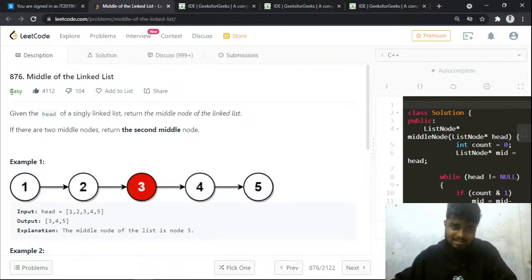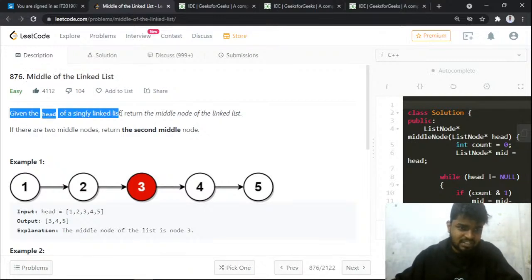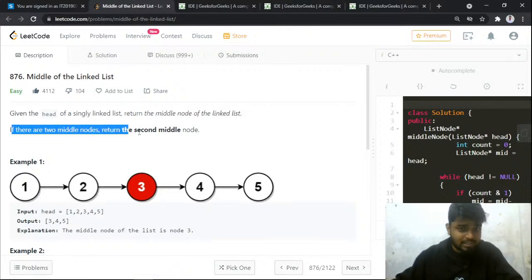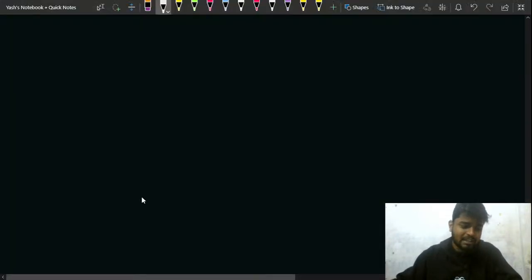So this question is marked as easy and the name is middle of the linked list. It says that you have been given the head of the singly linked list. You have been given the head of the linked list and your task is to return the middle node of the linked list. So if there are 2 middle nodes, then you have to return the second middle node. What does it mean?